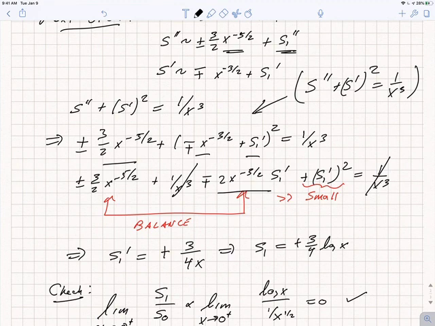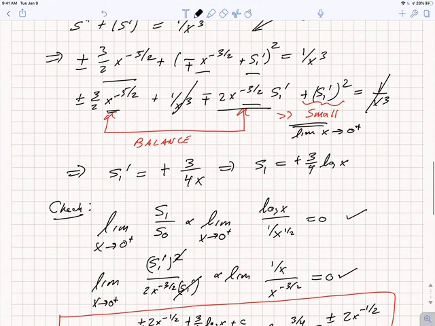We're going to show that what balances in this case is the first term, s0 double prime, with the cross term, 2 s0 prime s1 prime, and that's going to be much bigger than this last term, s1 prime squared, where again bigger means in the limit where x goes to 0 from the positive side. If I assume these two balance, by solving this equation, I get s1 prime is plus 3 over 4x, so s1 is plus 3/4 of log x.